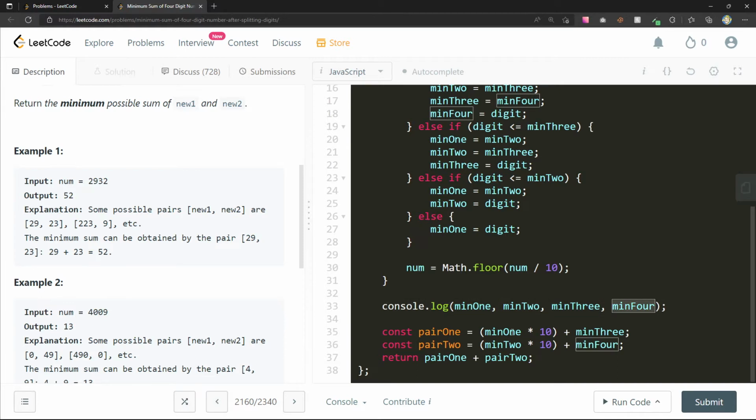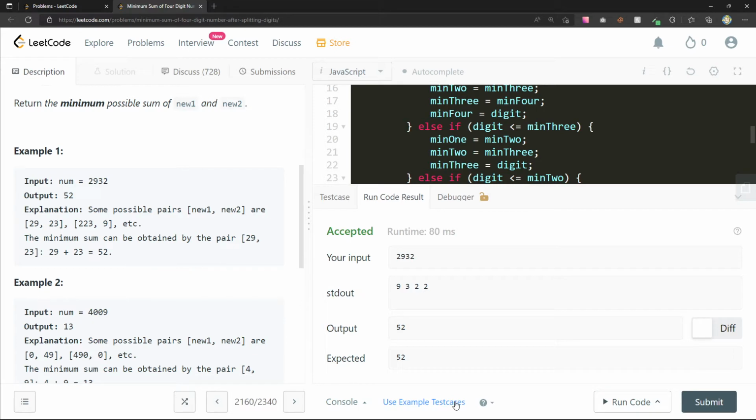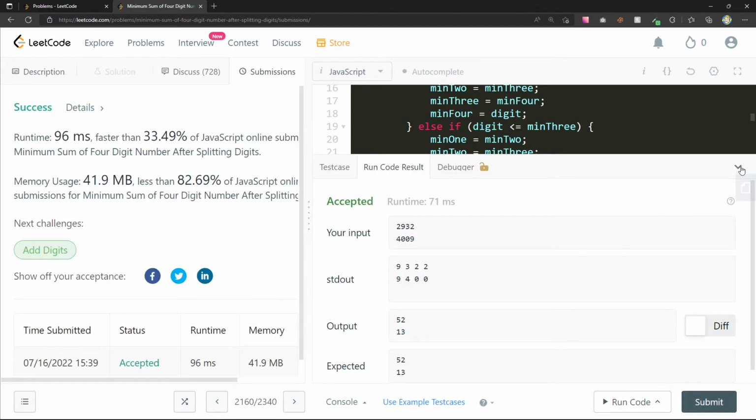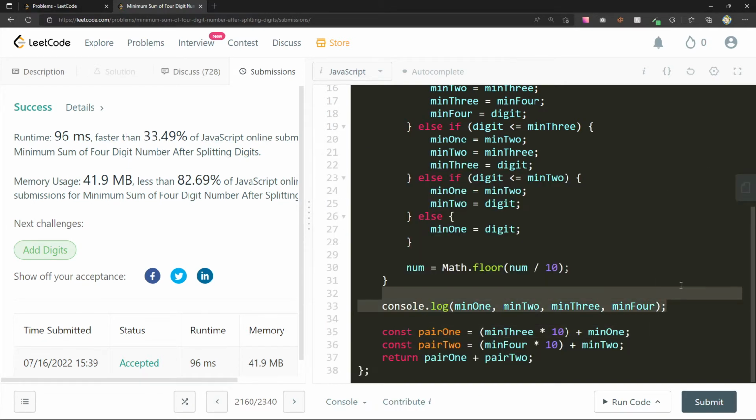So really it should be min 4, min 2, min 3, min 1. 52, 13, 13, 33%. Definitely not in love with that time complexity.